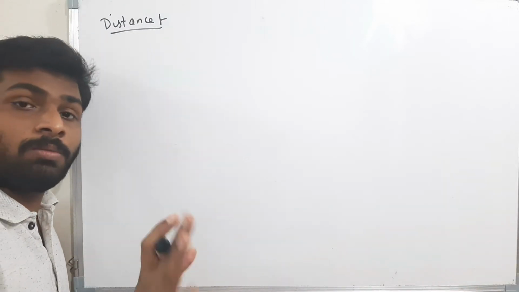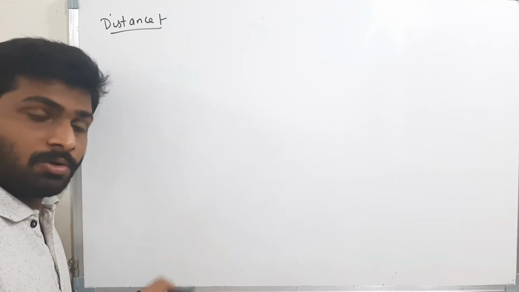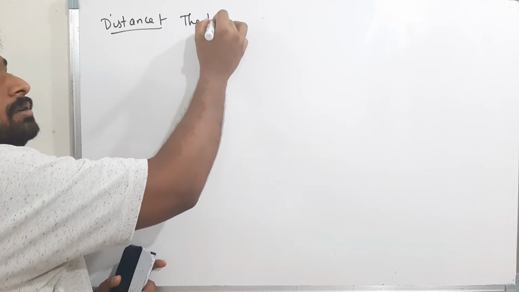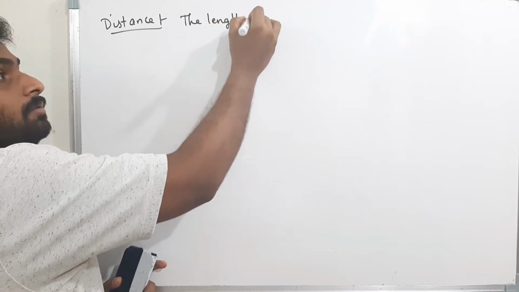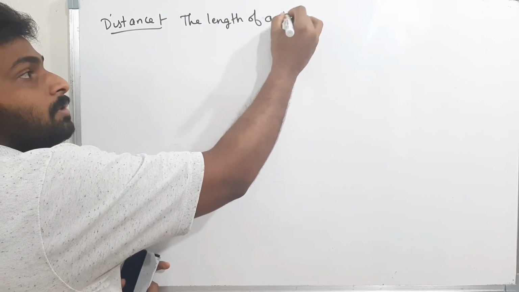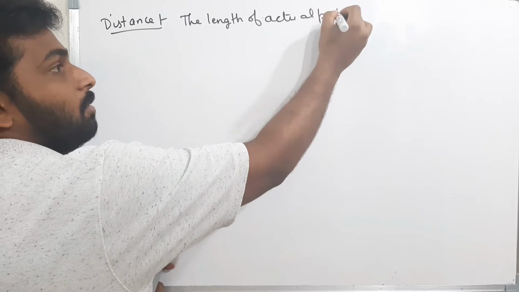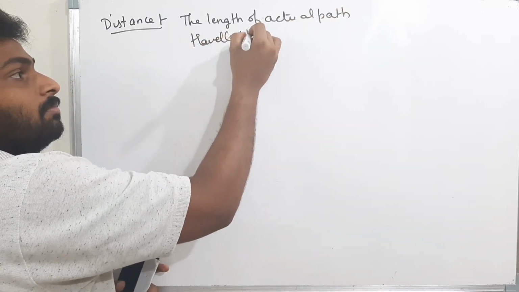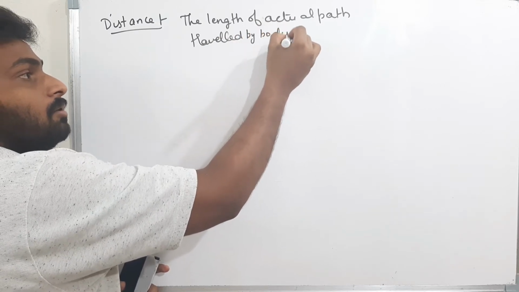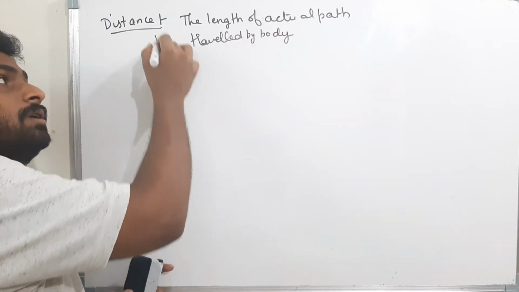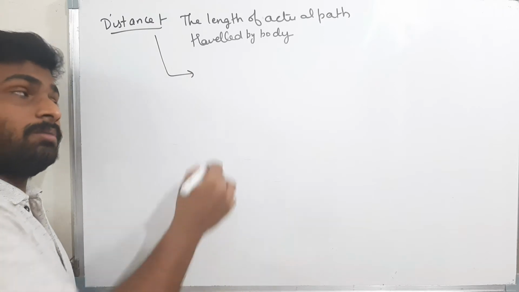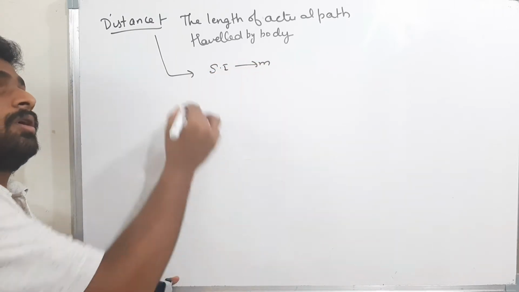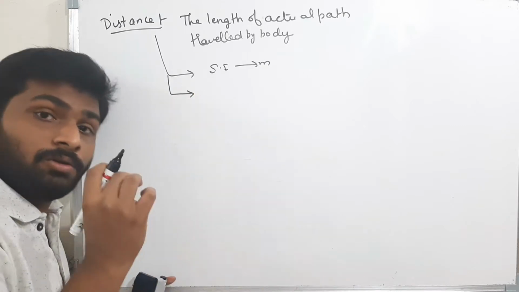That means it won't bother about the direction. Simply, it is the count of the actual length traveled. That's all. Therefore, distance is the length of the actual path traveled by the body. Okay, well and good. Now, what is the unit of this? The SI unit of distance is the meter.